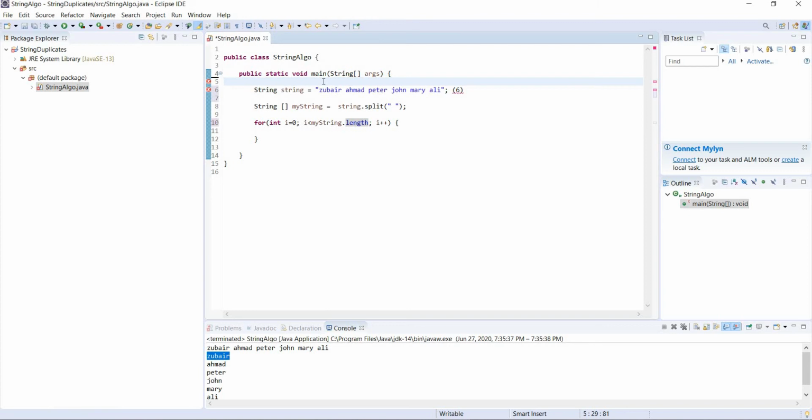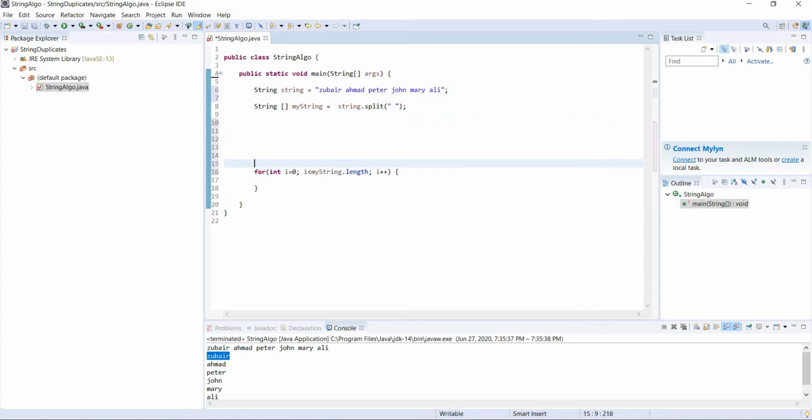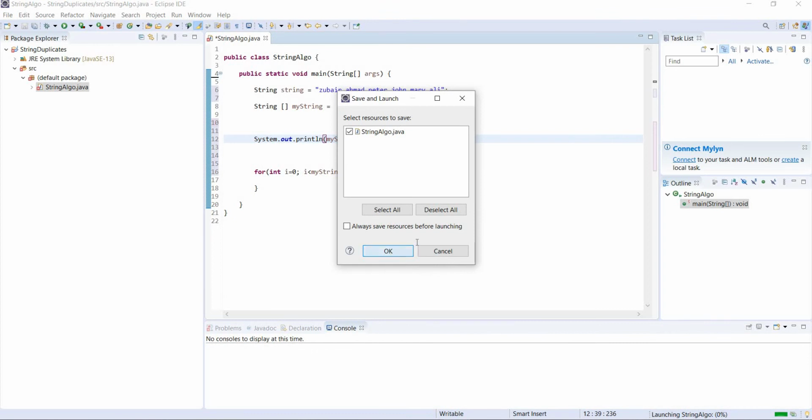So let's remove it. Let me show you what I mean here too. Leave the loop for now, sysout. If we want to check what is at an index, I'm sure you know how to check it, but let me just write it for a quick demo. myString at 1. If we check what is myString at index 1, what is going to print? Sorry, I never saved it.